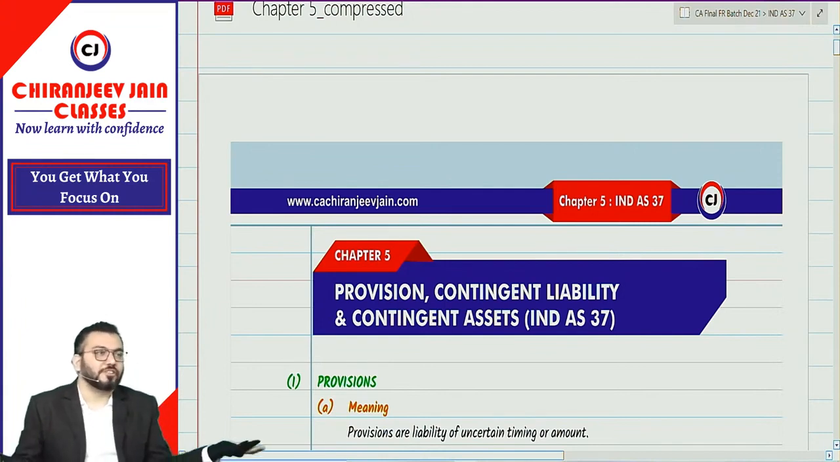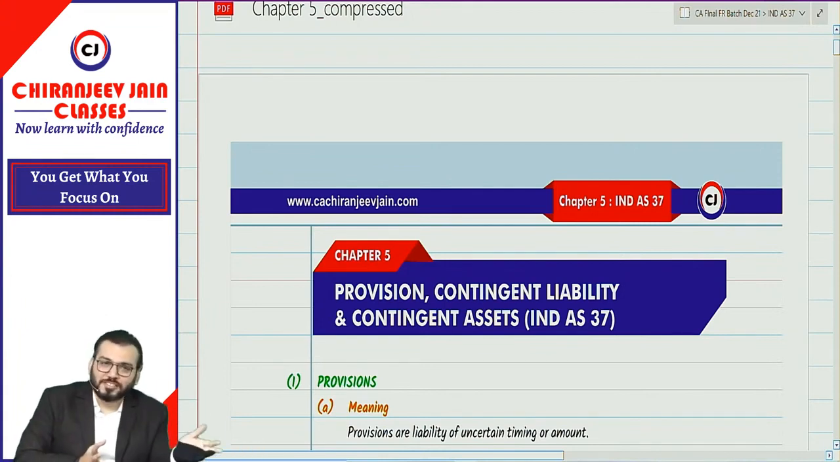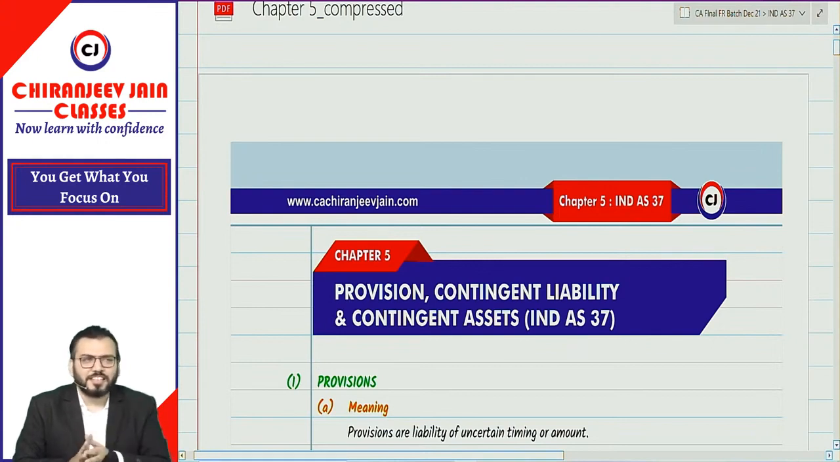Second question, whether provision is a liability? Yes or no? Raise your hand. Someone is saying no. Anyone saying yes, provision is a liability? Once again, I will say some doubt is there.